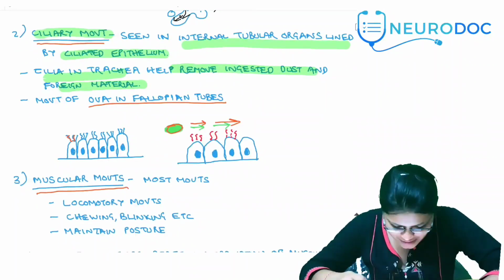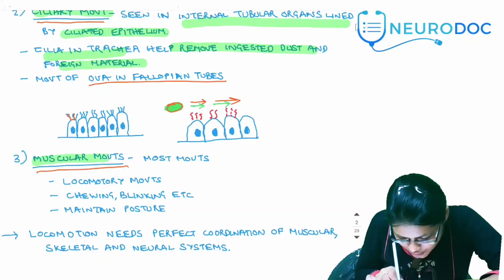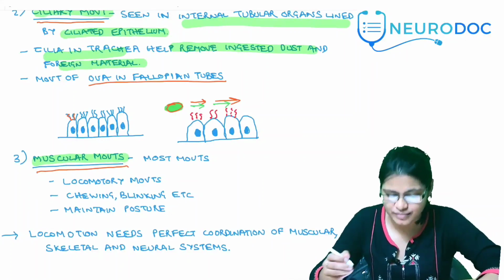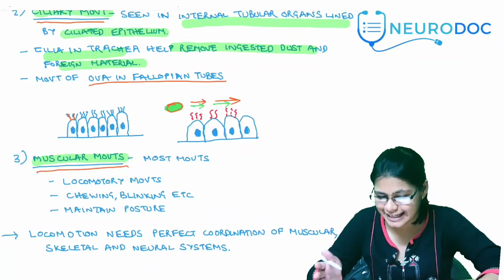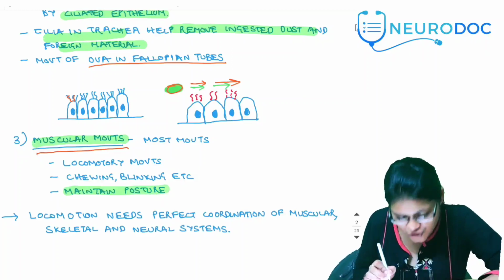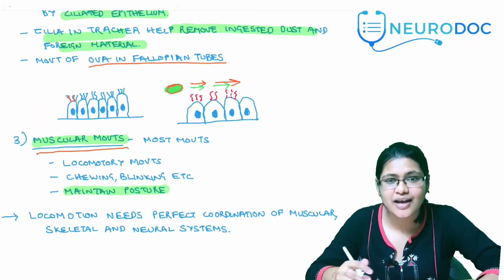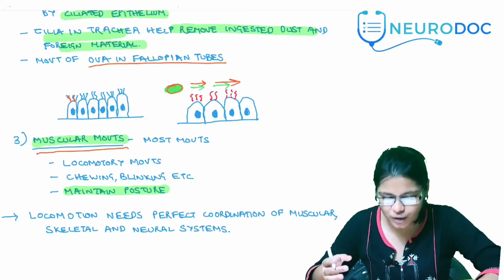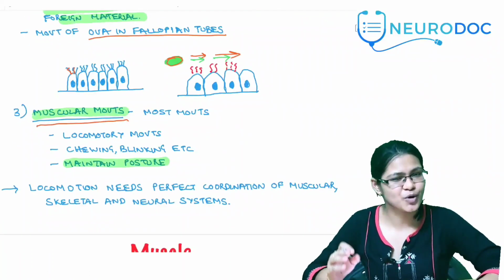Now let's come to muscular movements. Muscular movements involve most of the movements of the body, like all the locomotory movements, chewing, blinking, etc., and also maintaining posture. Maintaining posture isn't as simple as it seems. It takes a coordination of the skeletal system and contracting muscles. They are in tone all the time. This helps us to maintain the posture of the body.